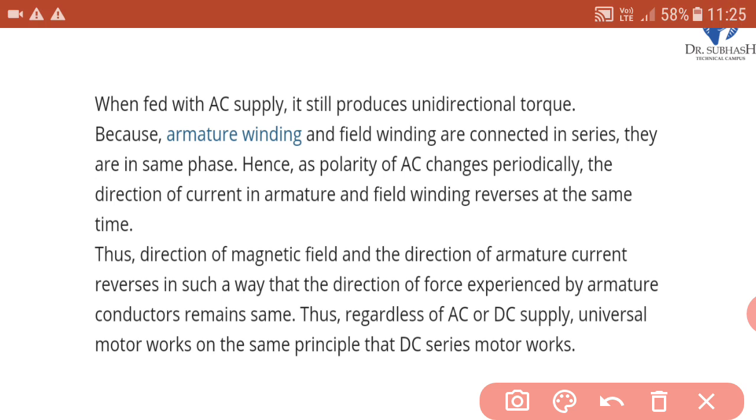Now, if this motor is fed with an AC supply, then what will happen? It will produce unidirectional torque. Because the armature winding and field winding are connected in series, they are in the same phase. We have seen in the construction that the armature winding and field winding are connected in series, and because of this they will be in the same phase.